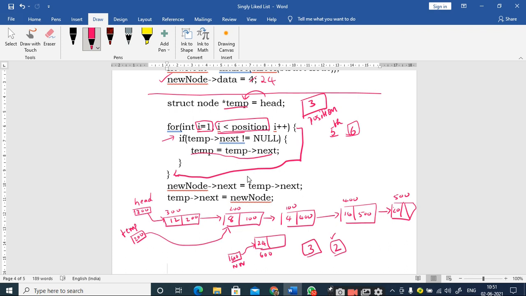Yes, sir. Now i will be incremented. What is the value of i now? Previously it is 1, now it is i plus plus, it becomes 2. 2 less than 3, is it true or false? True, right? So if temp next not equal to null, is it true or false? True, sir. I think there is a mistake here.